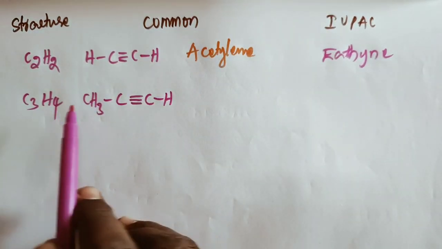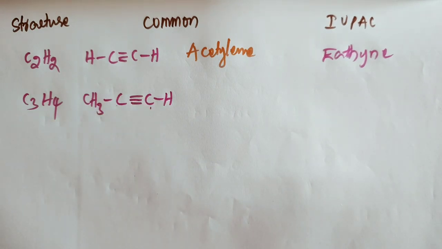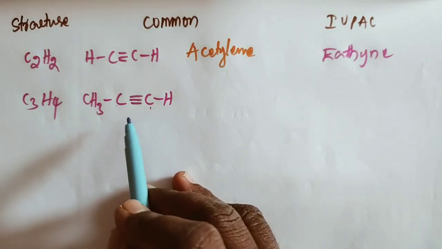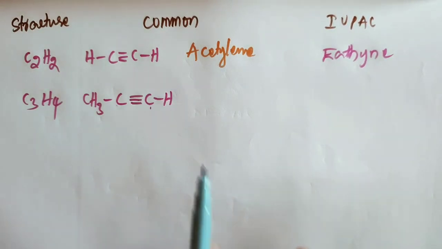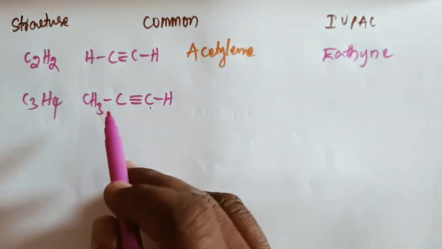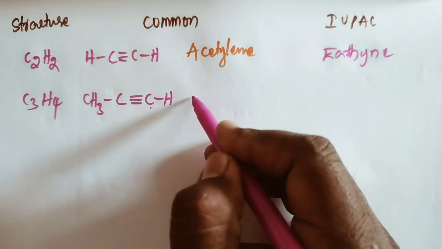You observe in this how many number of carbons? 1, 2, 3, 3 carbons. And how many number of hydrogens are there? 4 hydrogens. 3 plus 1, 4 hydrogens. Total 4 hydrogens are completed. And in the common system, we take the name of this compound as a derivative of acetylene, methyl acetylene.